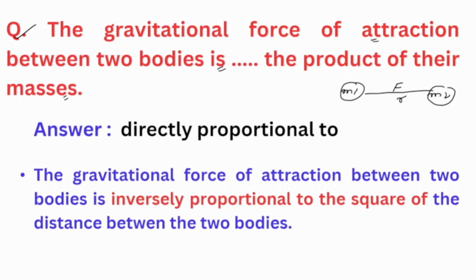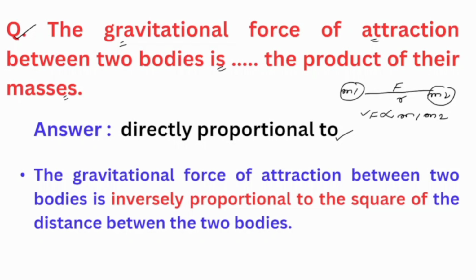The other part of the law says that the magnitude of this force F is directly proportional to the product of their masses. When we say product, it means m1 multiplied by m2. So here F is directly proportional to m1 m2. So let's go back to the question again. The gravitational force of attraction, here it is F, between two bodies, let's say between m1 and m2, is the product of their masses. Now we know that F here is directly proportional to the product of the masses m1 and m2. So this is the answer.